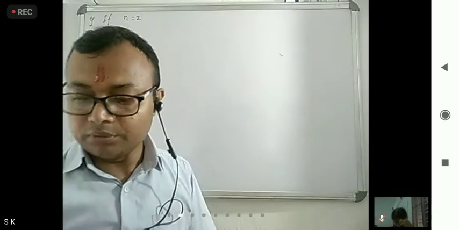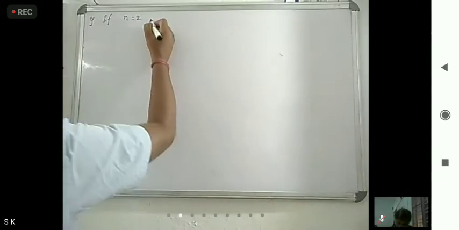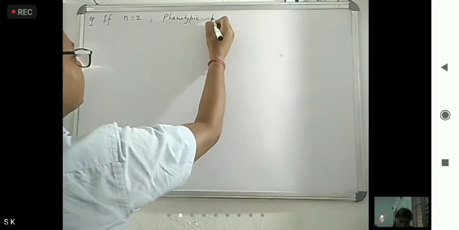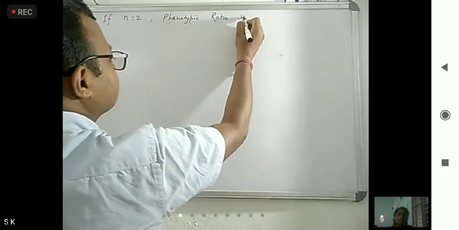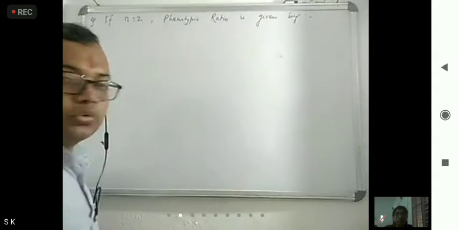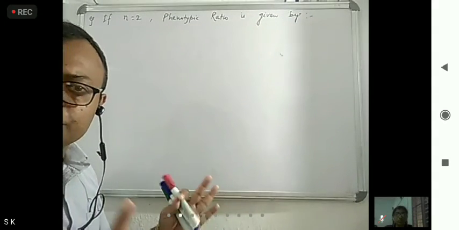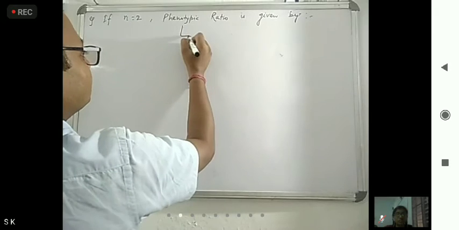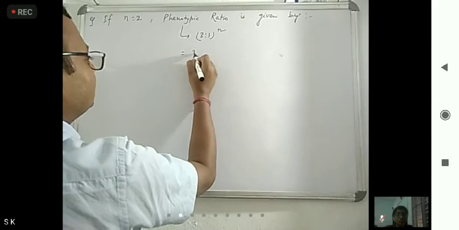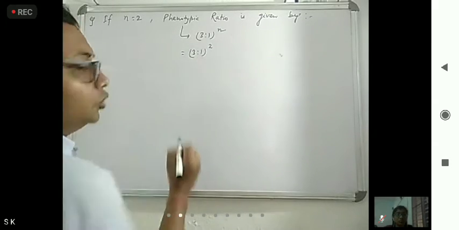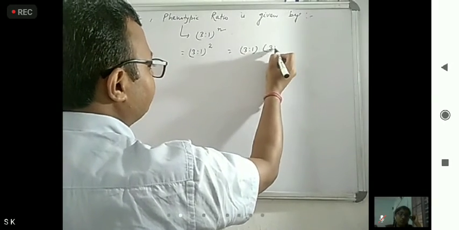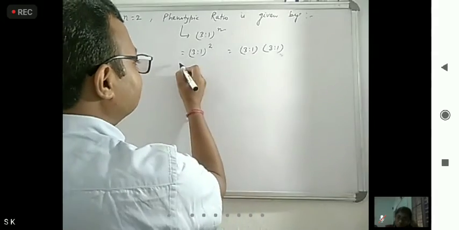So what will be the phenotypic ratio? Using the general formula, 3:1 to the power n, here 3:1 to the power 2, which means 3:1 into 3:1. Now we have to multiply this.